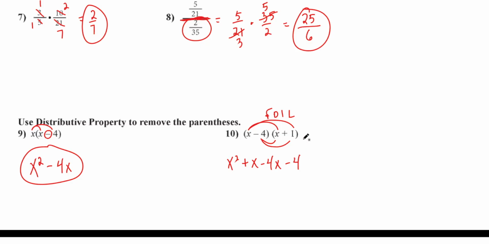Do we leave it like that? No, we don't, because you can add like terms. So there's no other x squared, so I just write down x squared. What about this? This is a 1x minus 4x. What's 1 minus 4? Negative 3, negative 3x, right? It's positive 1 minus 4. And then I just put a minus 4 right here because of that one. Can't do anything else with that, so you just leave it like that.